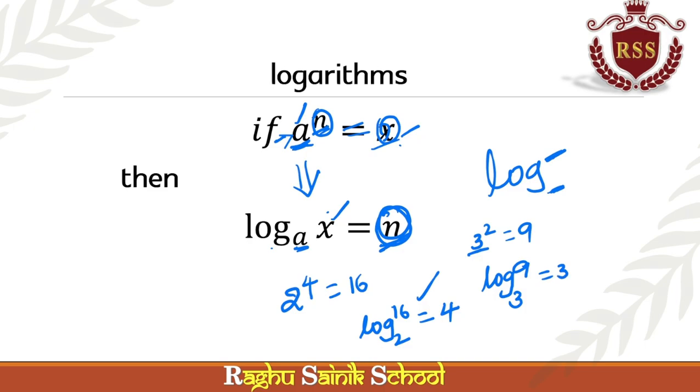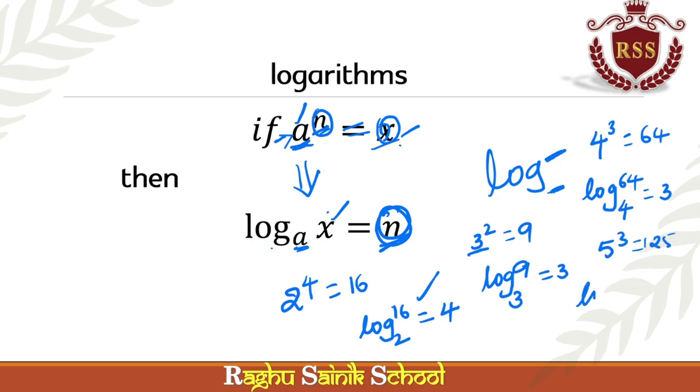That's it. If you take 4 cube is equals to 64, that is log 64 base 4 is equals to 3. That's it. You can write n number of examples. 5 cube is equals to 125.